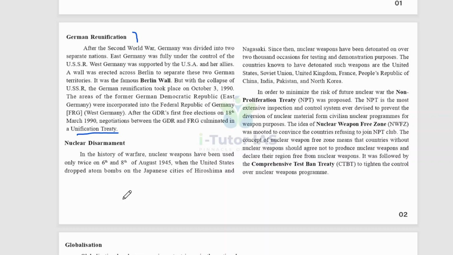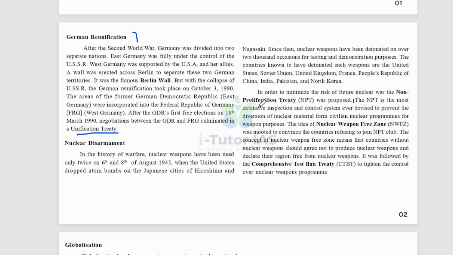and North Korea. And in order to minimize the risk of future nuclear war, the Non Proliferation Treaty, that is NPT, was proposed. And the NPT is the most extensive inspection and control system ever devised to prevent the diversion of nuclear material from civilian nuclear program for weapon purposes.